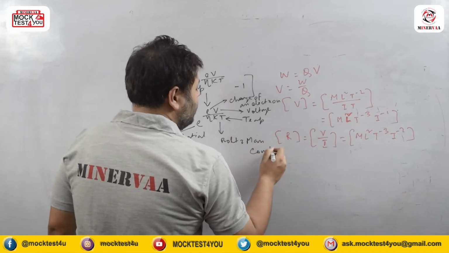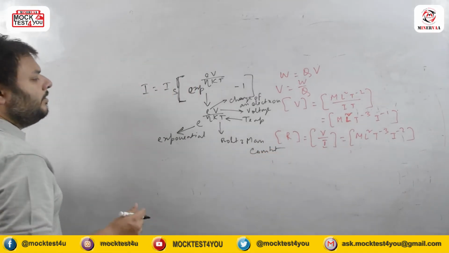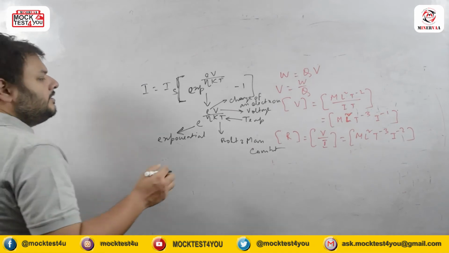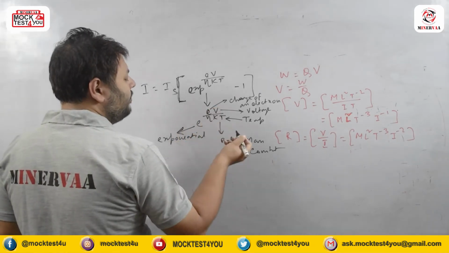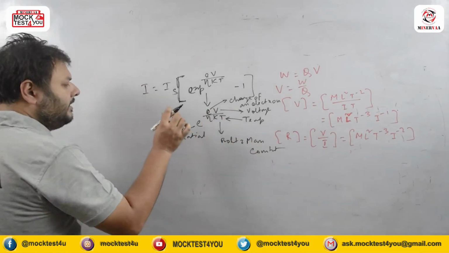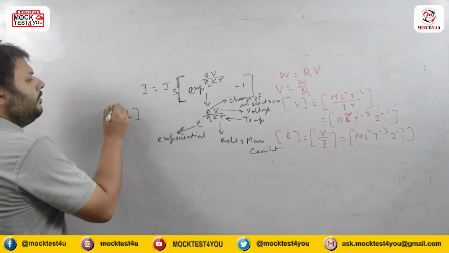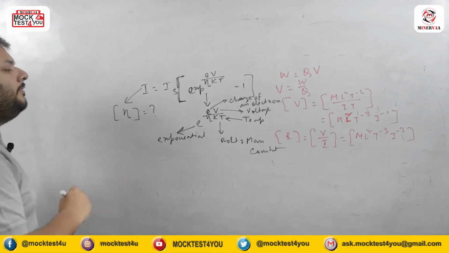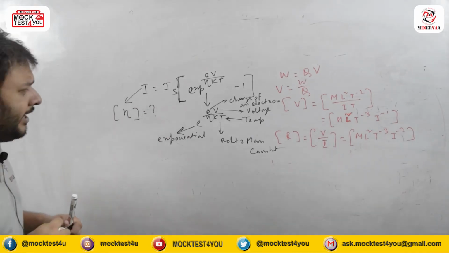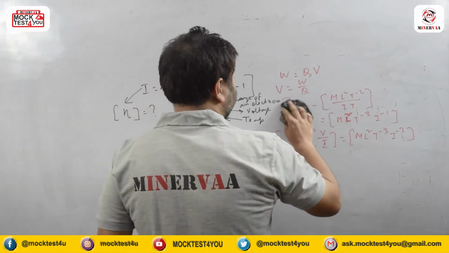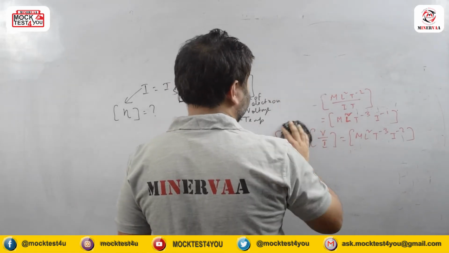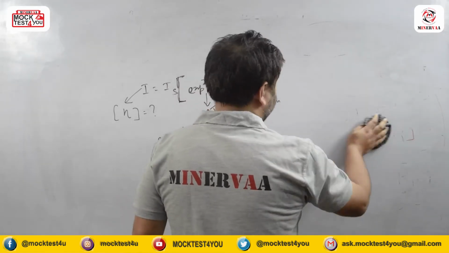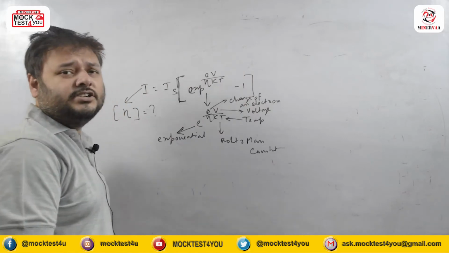So why am I telling all this? Because in exam time they will not say anything. They will say only E is electronic charge, V is voltage, and like this, and they will ask you from this equation what is the dimension of this eta. And don't get confused. I am telling you that without calculation you can write something, but it is not true for all types of questions, right?